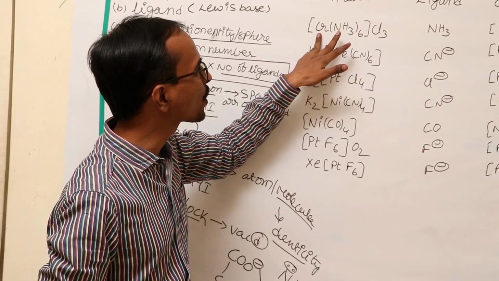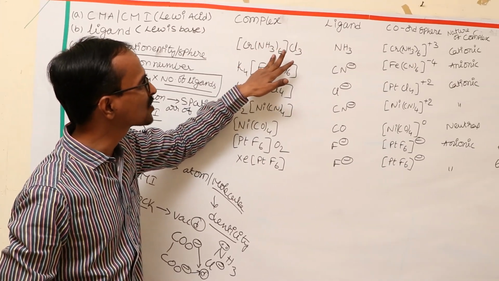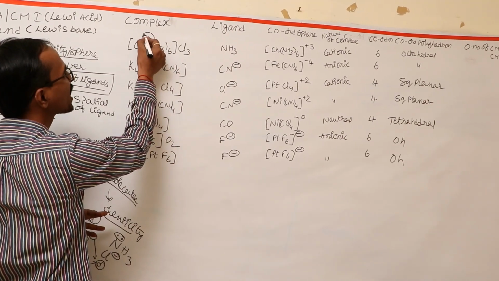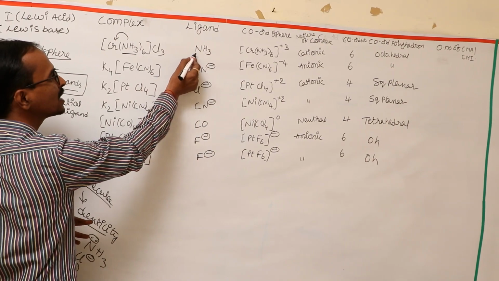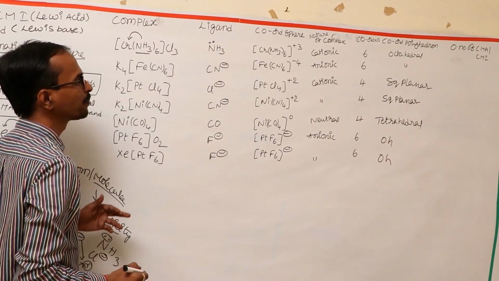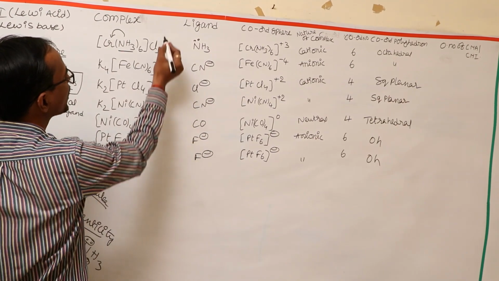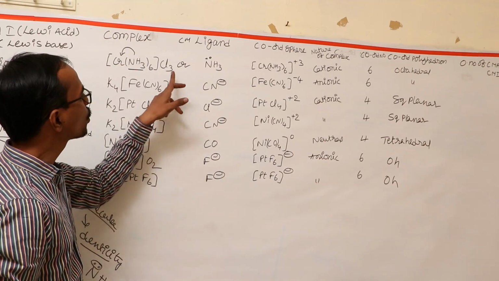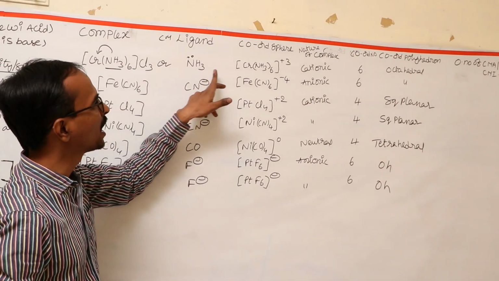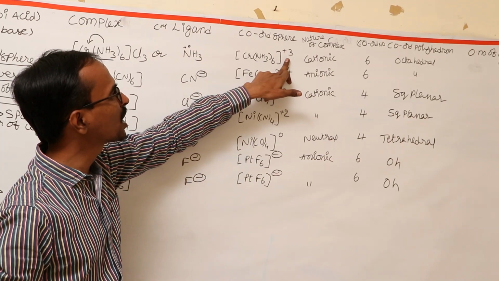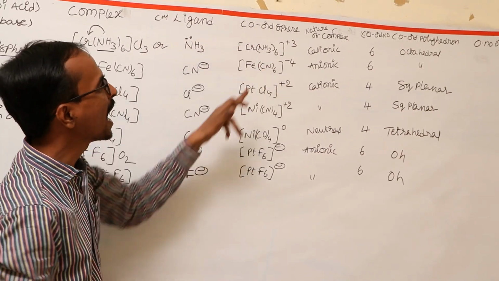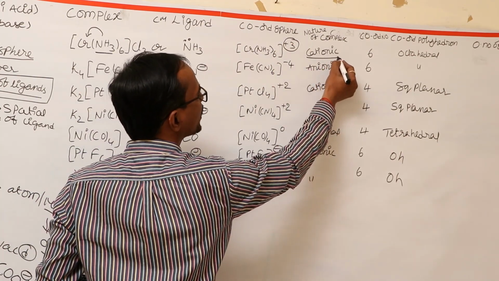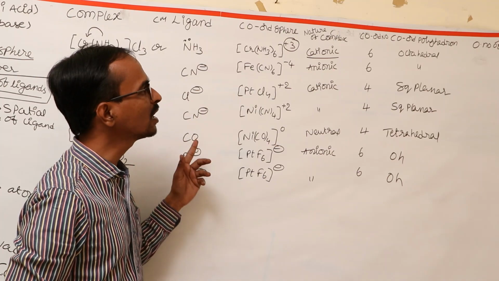The first complex I have considered is Cr(NH3)6 Cl3. In this, ammonia is donating a lone pair of electrons to the chromium, so ammonia is considered a ligand. And here, the central metal atom will be the chromium. Chromium along with the ammonia, carrying a tri-positive charge, is the coordination sphere. As the coordination sphere carries a tri-positive charge, it can be classified as a cationic complex.